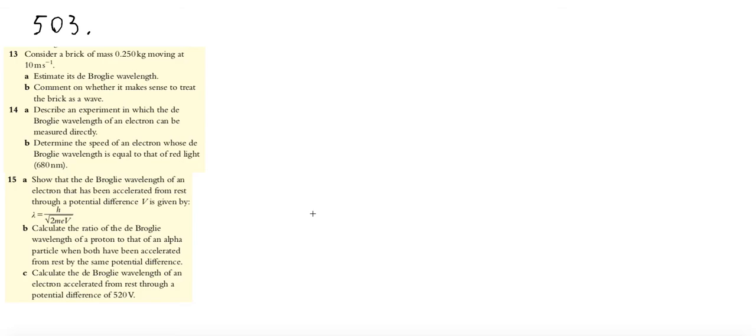In exercise number 13, we have a brick which is moving. Estimate its de Broglie wavelength and comment whether it makes sense to treat the brick as a wave. It's easy, you can do this working alone. Exercise number 14: describe an experiment in which the de Broglie wavelength of an electron can be measured directly, which we've described on the previous page. And B, determine the speed of an electron whose de Broglie wavelength is equal to that of red light. It's also not challenging because you have the wavelength. By using the de Broglie hypothesis, you can calculate the momentum, and momentum is mass times speed, so you can calculate the speed.